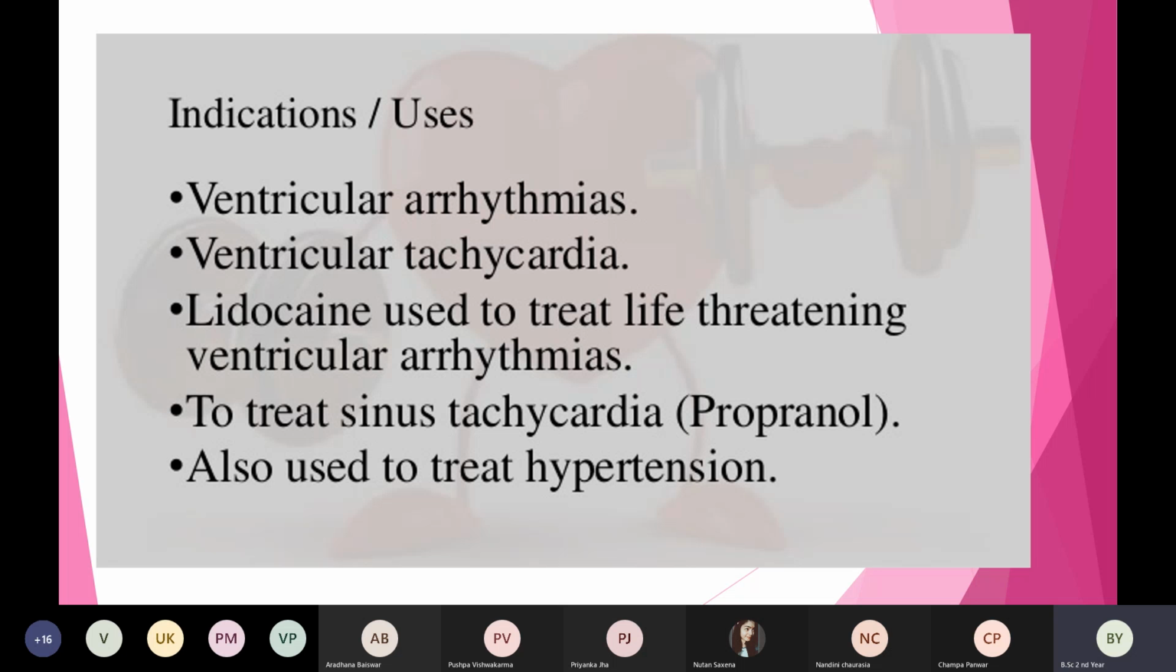Okay, it will try to beat very fast. So what happens is when the heartbeat is very fast, when the pulse rate is very high, what do we call that condition? We call it tachycardia. When the pulse rate is more than the normal level, we call it tachycardia. When the pulse rate is less than the normal level, then we call it bradycardia.